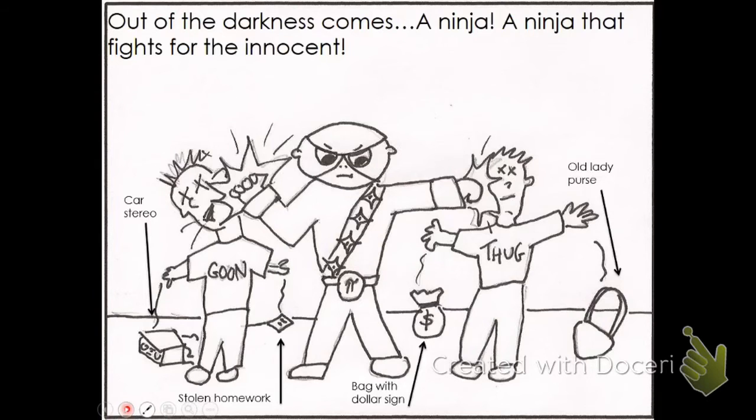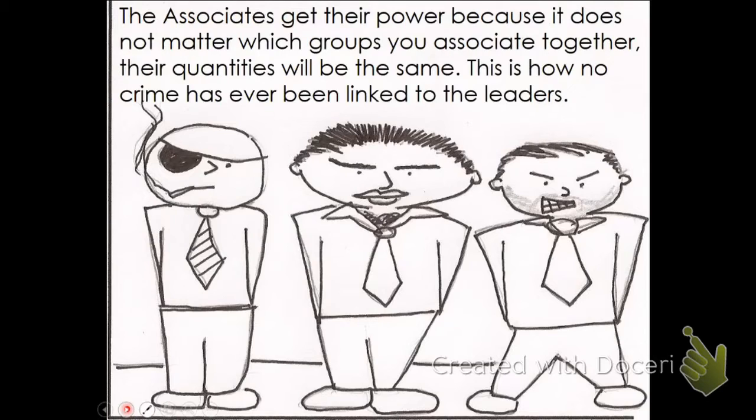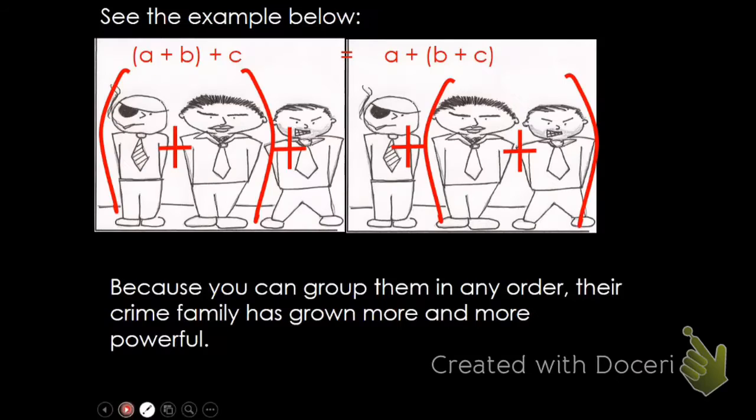The goon did it. The Associates are not happy to hear that their properties, get it, are getting damaged by the new street hero. The Associates, a shady looking group there, get their power because it does not matter which groups you associate together. Their quantities will be the same. This is how no crime has ever been linked to the leaders. Now look at the example below.